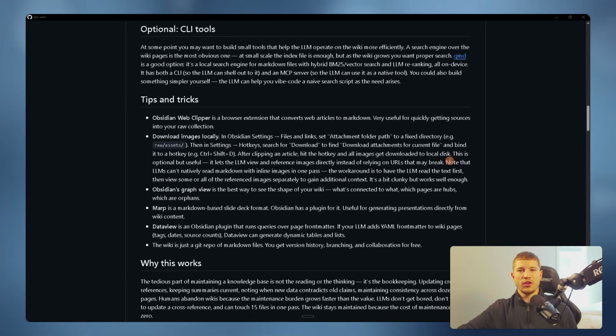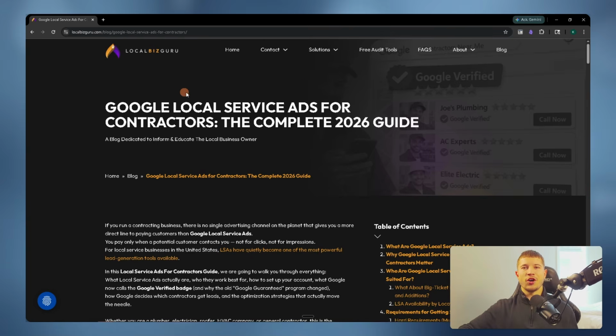One of the cool things for me and you is that Karpathy actually shared the exact tools he uses for his own system. So I'm going to walk you through every single one and then add an additional few on top of this for what I've been doing. The first one is the Obsidian Web Clipper. How we're going to install this is super simple.